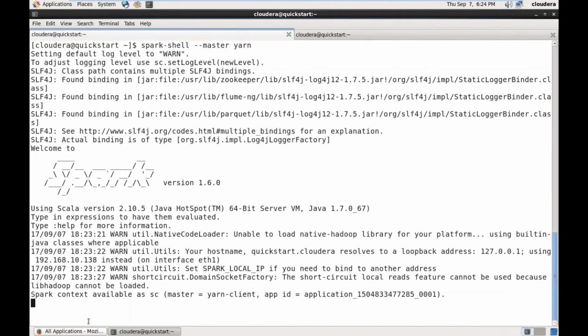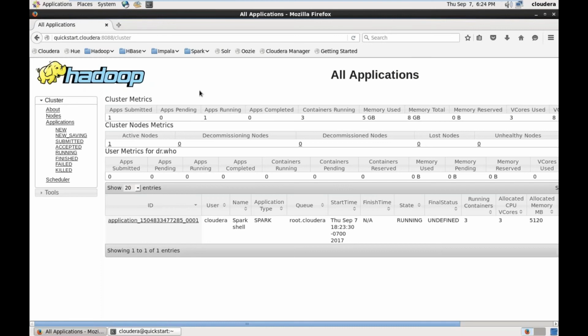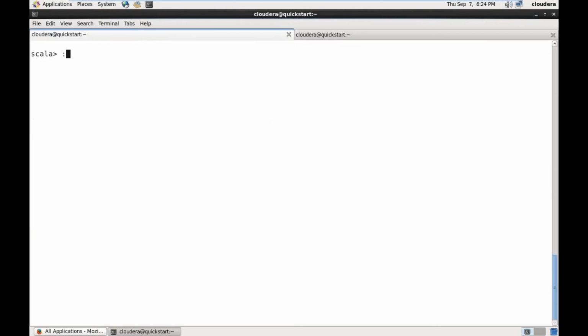So the application has started successfully. Now you can observe, sir, this is the Yarn cluster, and in this Spark application is launched. Okay, now I will try to show you how to create a standalone cluster and how to submit Spark application to it. It's very easy.